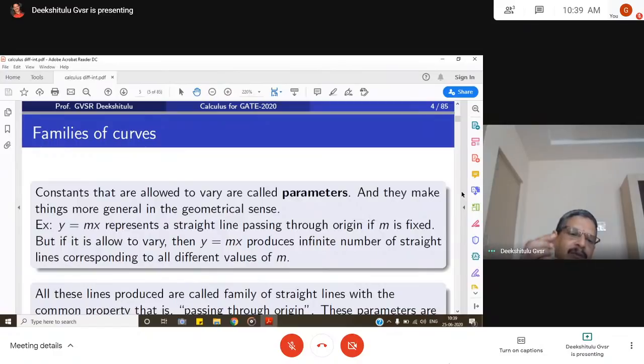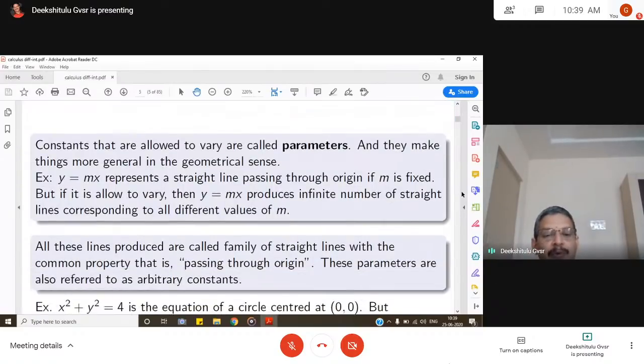So what is the difference between y equal to x and y equal to mx? In y equal to x, the coefficient of x is fixed as 1. But if m is a variable, allowed to vary, like a parameter or arbitrary constant, then y equal to mx represents a family of straight lines. All these lines produced are called a family of straight lines with a common property, that is, passing through the origin. These parameters are also referred to as arbitrary constants.